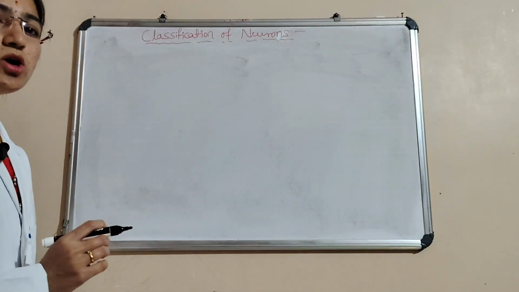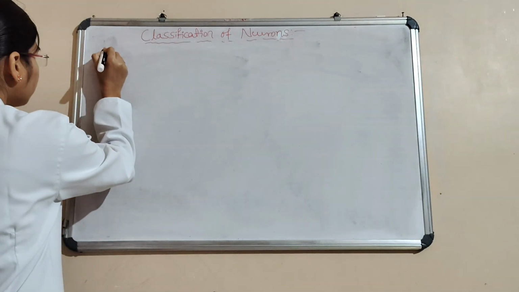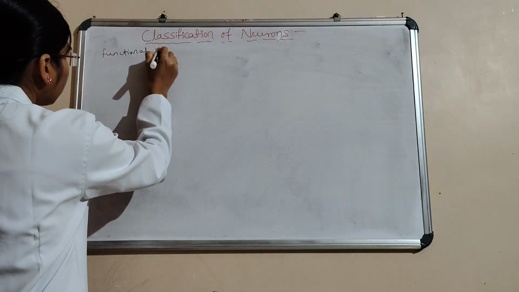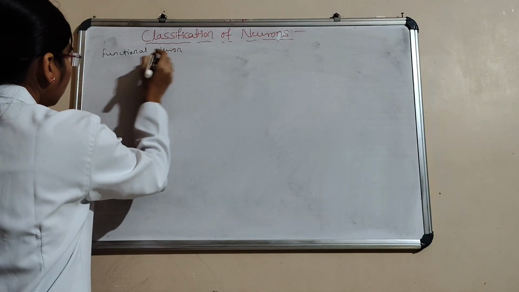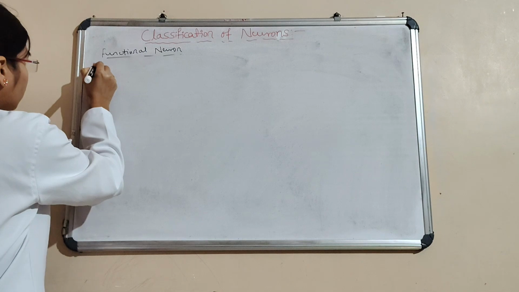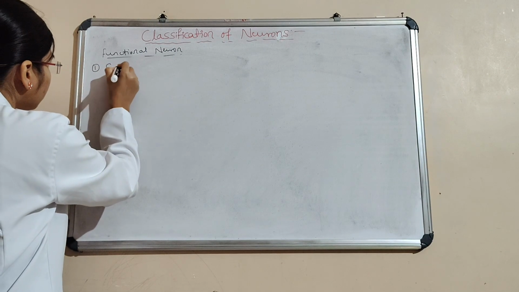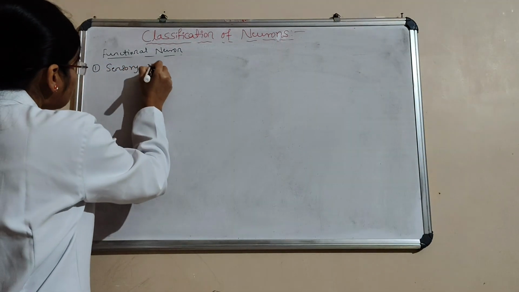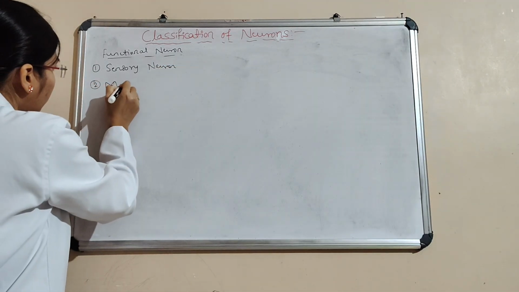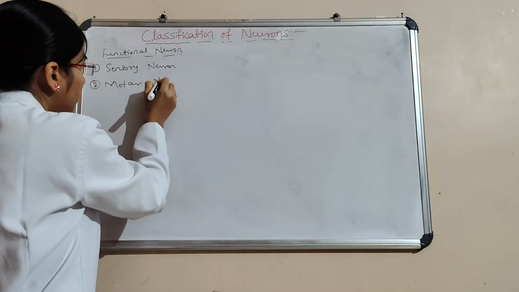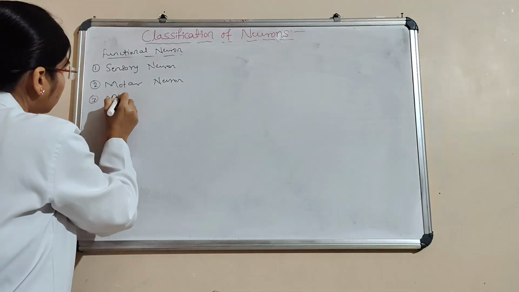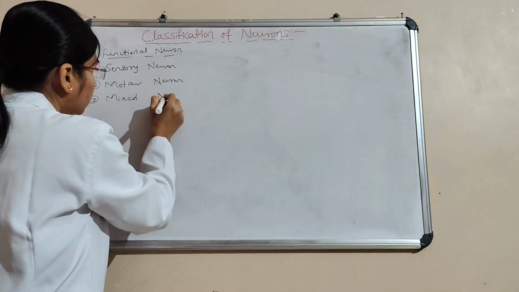Okay, next we'll talk about the functional neuron. In the functional neuron, it is divided into three types. First one is the sensory neuron, then the motor neuron, then the mixed neuron.